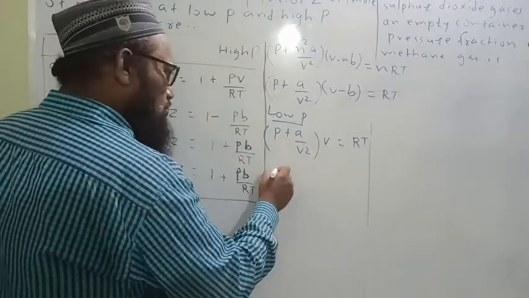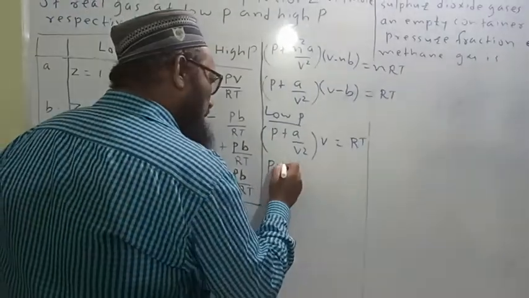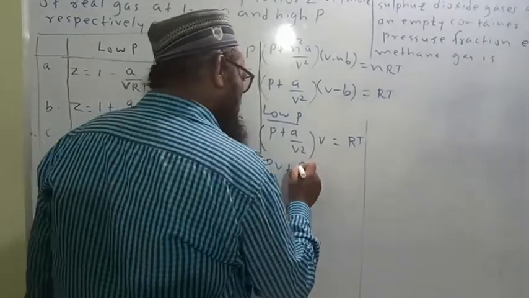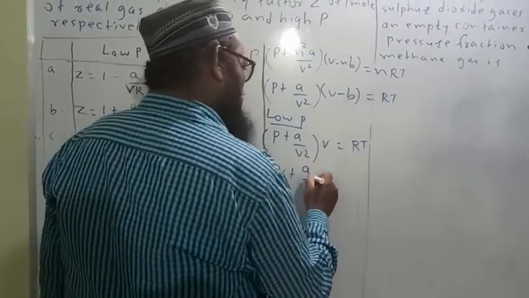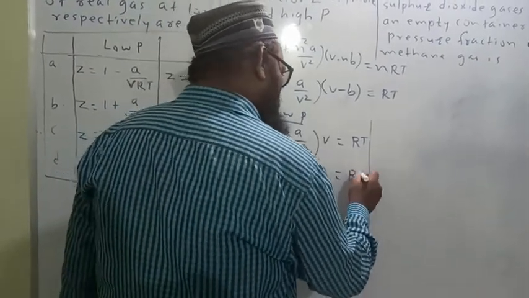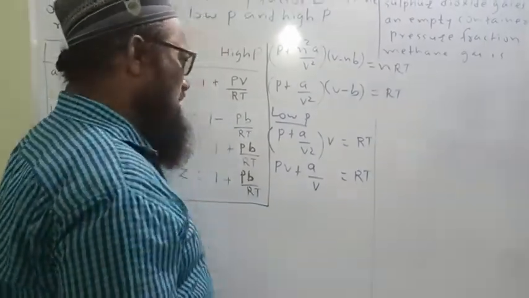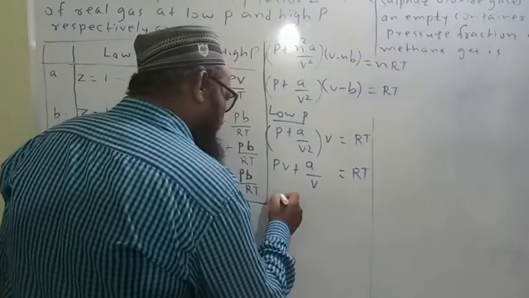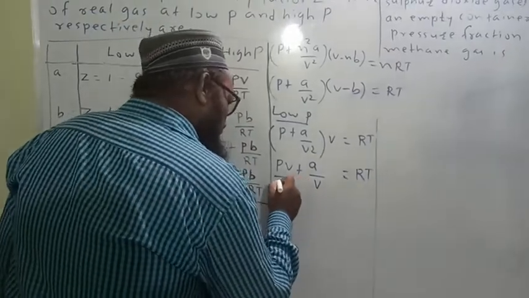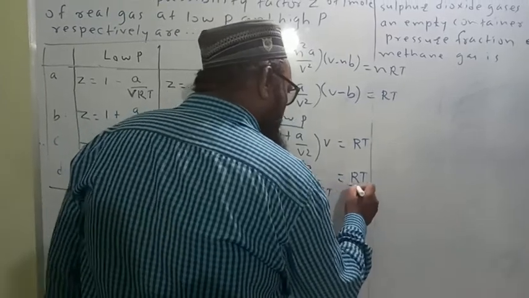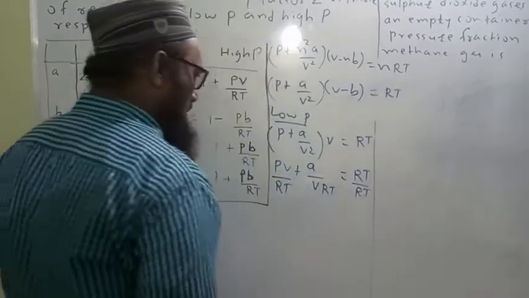Let us solve this one. P into V plus aV upon V square, that is a upon V, is equal to RT. Divide this equation by RT: PV upon RT plus a upon VRT is equal to RT upon RT.